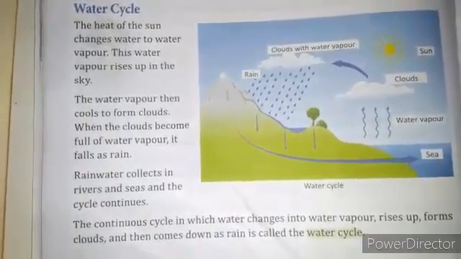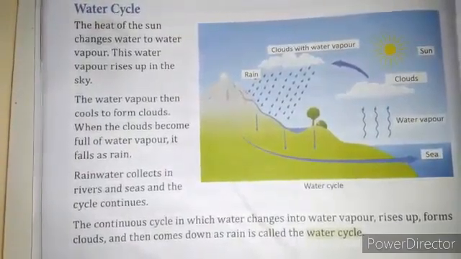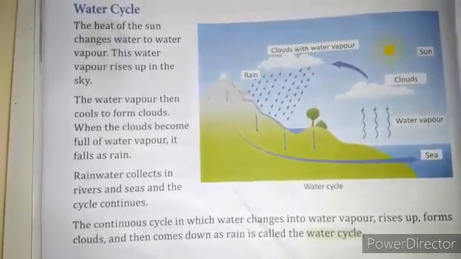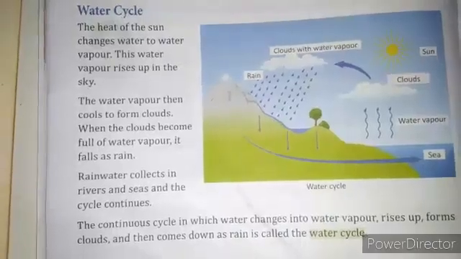Now this continuous cycle in which water changes into water vapor, rises up to form clouds and then comes down as rain, is called the water cycle. It's a very simple process. I hope you have understood.